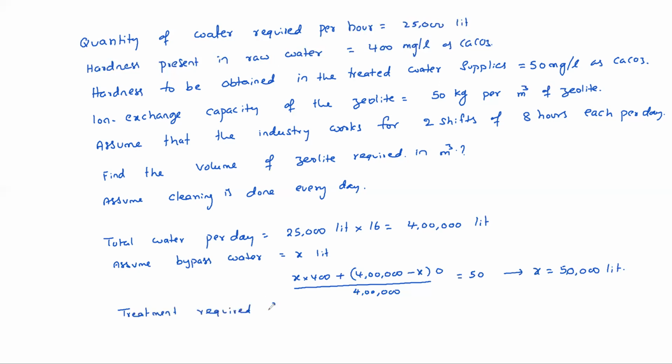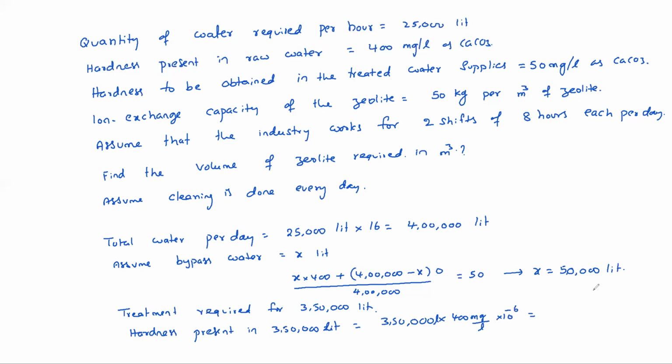So treatment required only for 3,50,000 liters. So hardness present in 3,50,000 liters equal to 3,50,000 liters multiplied by 400 mg per liter into 10 power minus 6, that will be in kg.